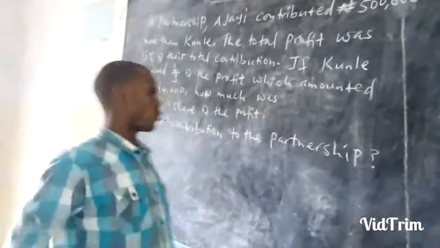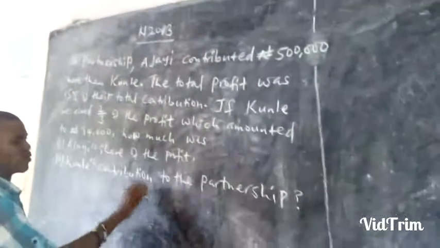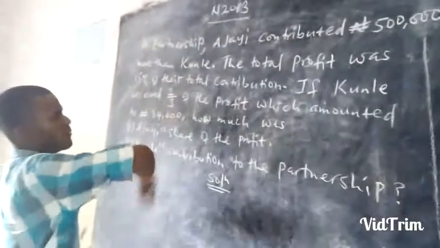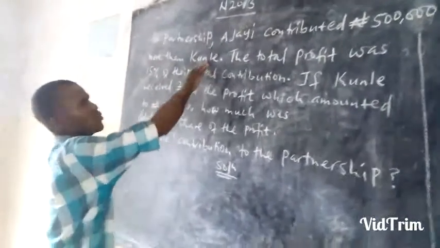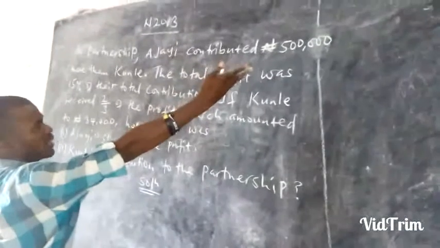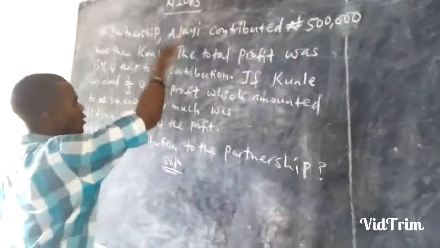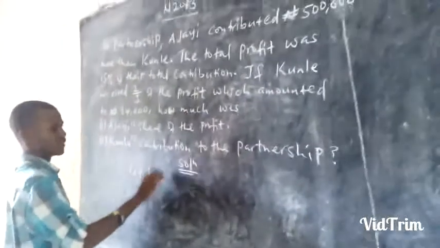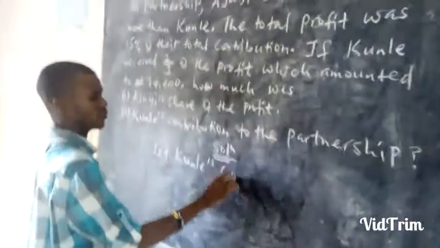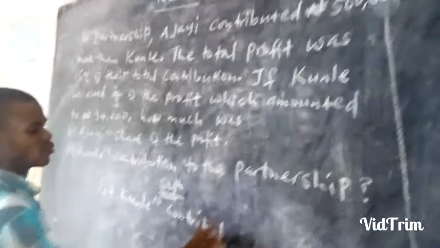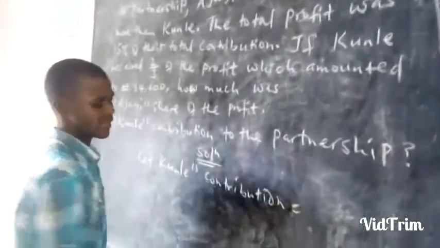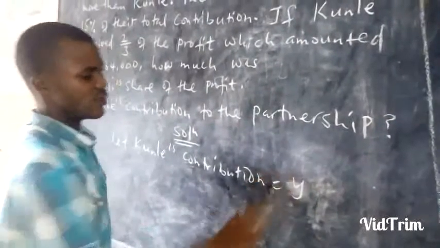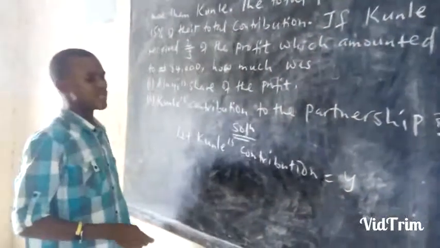Now let us follow that with a solution. We don't know the amount of money Kuli is contributing. The moment you know the amount Kuli is contributing, you can add 500,000 to that, and that becomes Ajayi's contribution. So by that we say, let Kuli's contribution equal any letter of our choice. Let us say Y. We are saying Kuli is contributing Y.